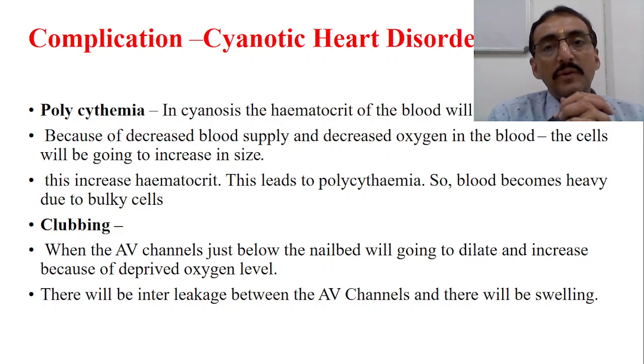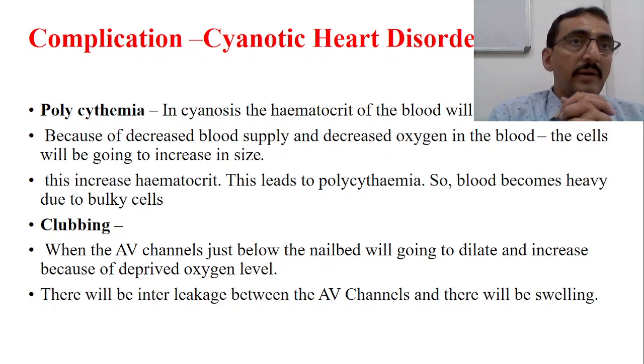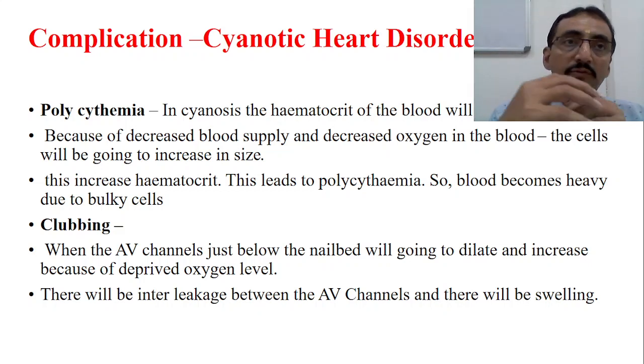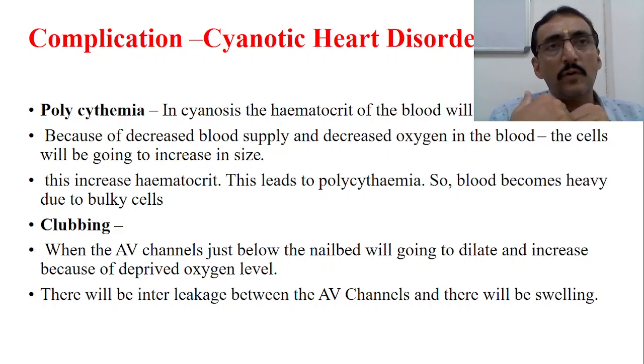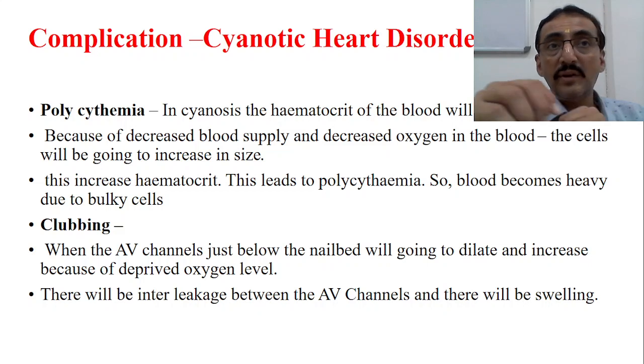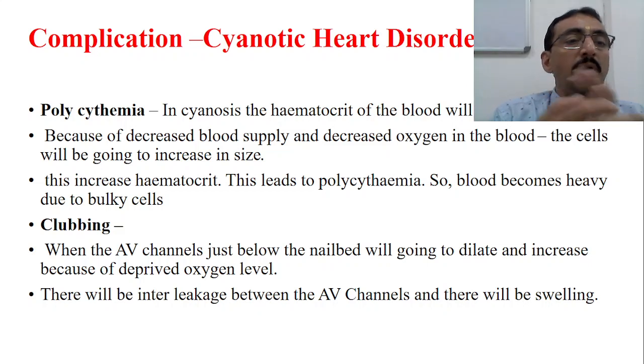When compared to cyanotic heart disorders, acyanotic heart disorders have fewer complications. Because after all there is no mixing of pure and impure blood, so tissues do not get much affected. Cells are not affected much because they receive a partially good amount of oxygen. Although it is not up to the mark, they are receiving it. But in cyanotic heart disorders, the tissues and cells suffer, so there will be multiple complications.